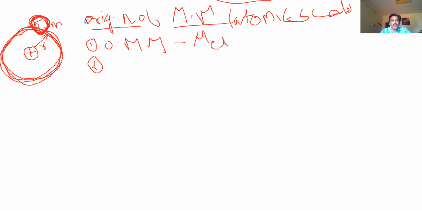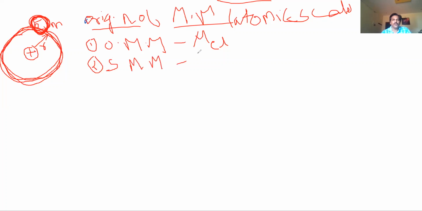When it revolves around itself, we call it a spinning electron. When it is revolving around itself, it produces its own magnetic moment. That is called the spin magnetic moment.